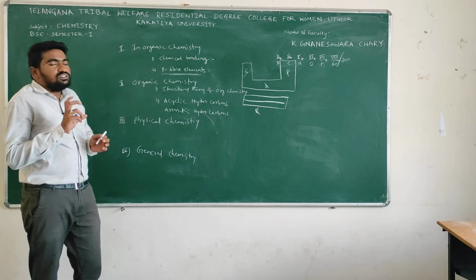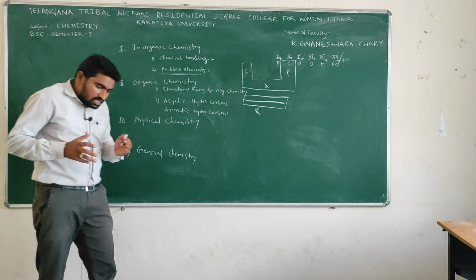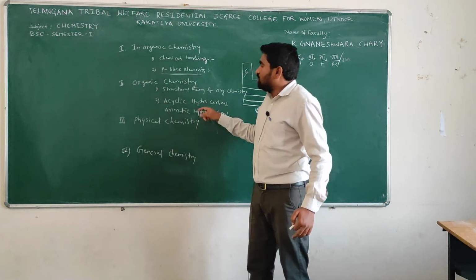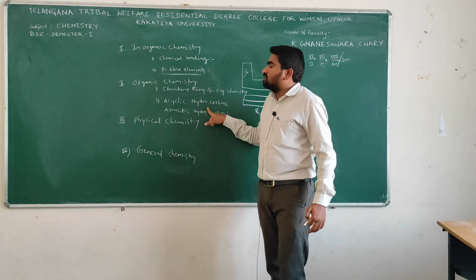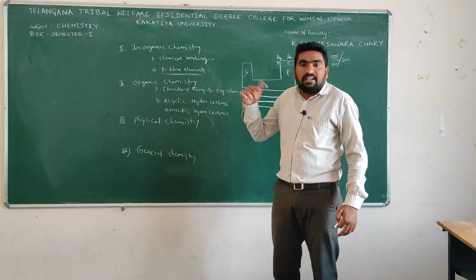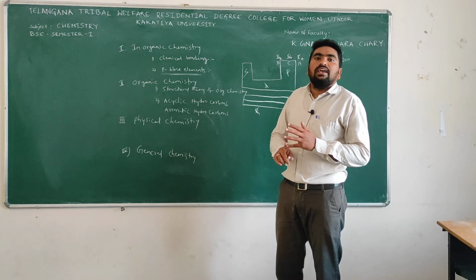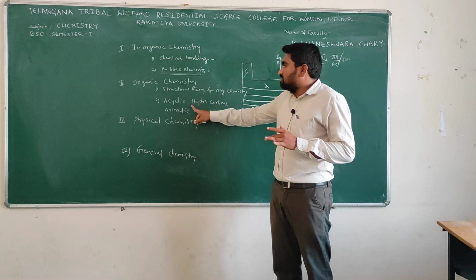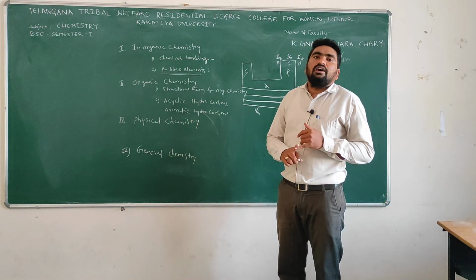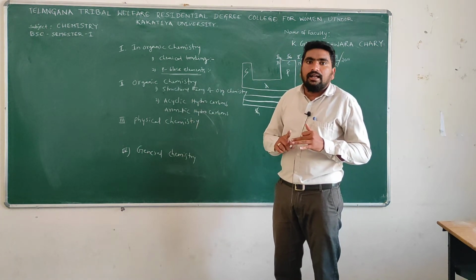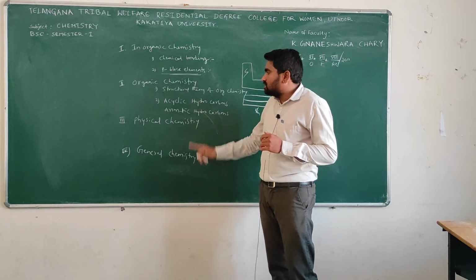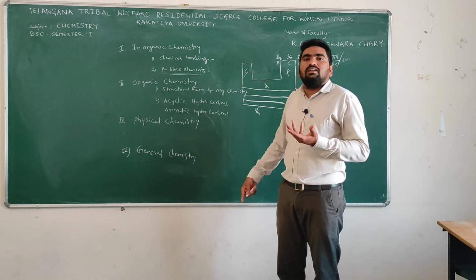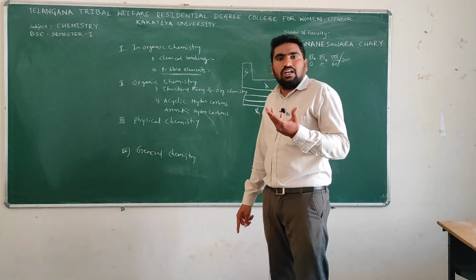The hydrocarbons which are cyclic in nature, in cyclic form, are called cyclic hydrocarbons. And the compounds which are not cyclic in nature, like alkanes, alkenes and alkynes, come under acyclic hydrocarbons. And aromatic hydrocarbons, we know that benzene is the best example.